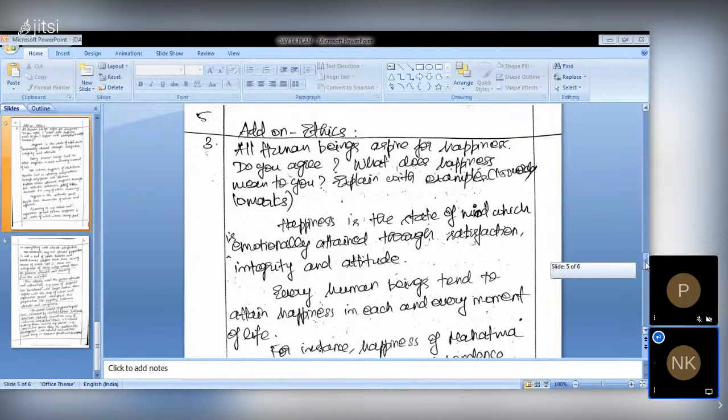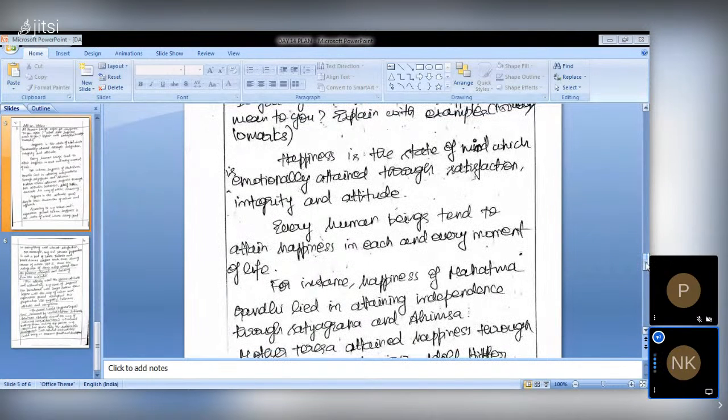It is just a state of mind which is emotionally attained, because it is an emotion. Happiness is an emotion which can be seen through our eyes and through our lips. Our face itself will show our happiness when we see our loved ones or lovely things. So happiness is the state of mind which is emotionally attained through satisfaction. Only when it gives satisfaction will we have happiness.